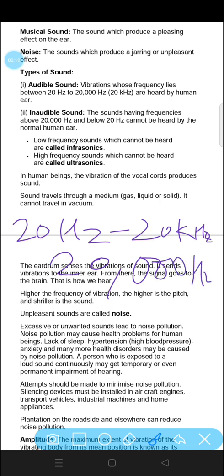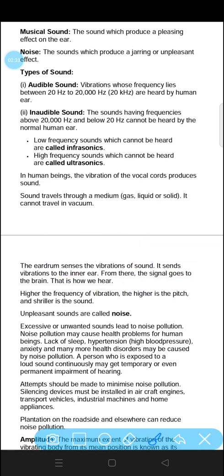Both are same. Either you can write 20 kilohertz or you can write 20,000 Hz. These are heard by the human ear. So audible sound is that sound that we humans can hear, and it is between 20 Hz to 20,000 Hz.